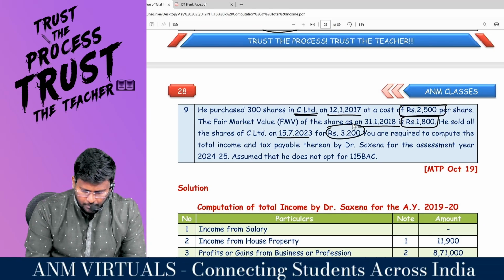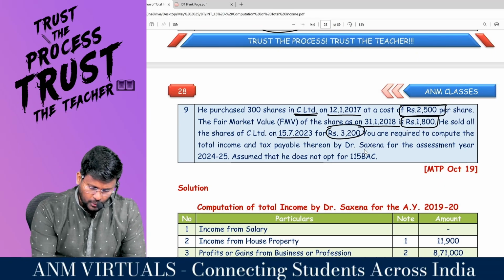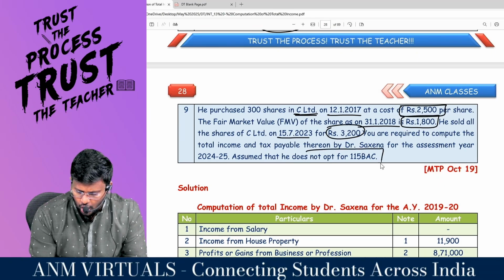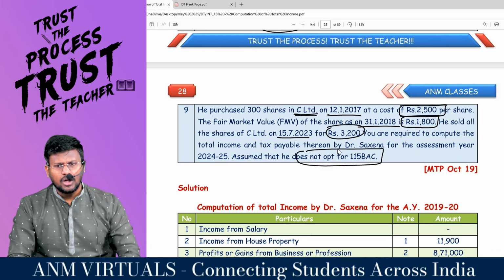You are required to compute the total income and tax payable thereon by Dr. Saxena for the assessment year 24-25. Assume that he does not opt for 115 BAC. That means, sir, he is only traveling through the optional tax regime.